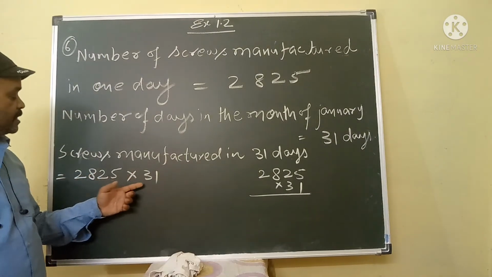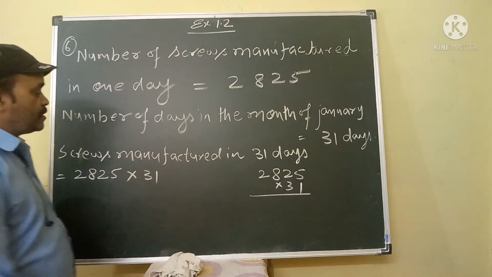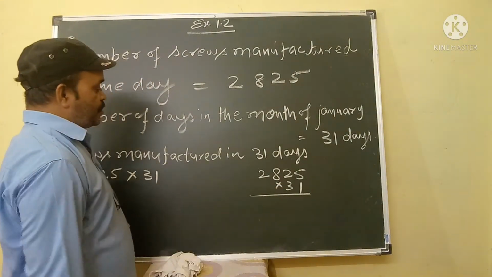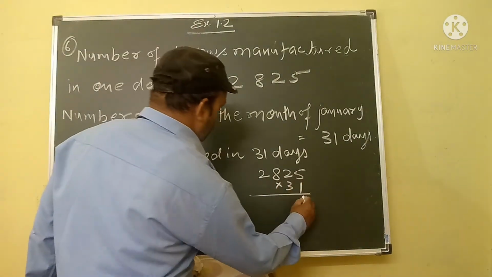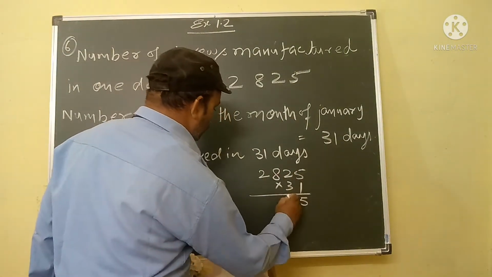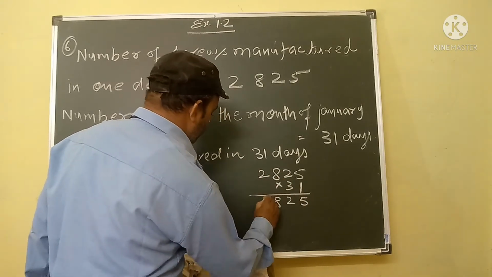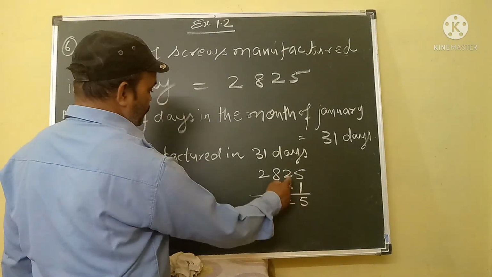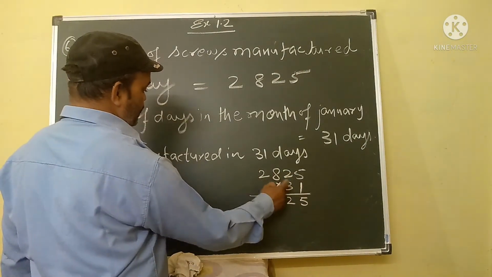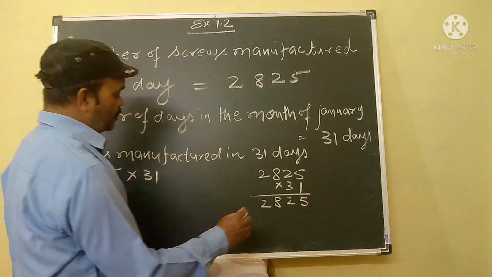2825 into 31. Now look here. What is the product of these two numbers? 5 ones are 5, 2 ones are 2, 8 ones are 8 and 2 ones are 2.